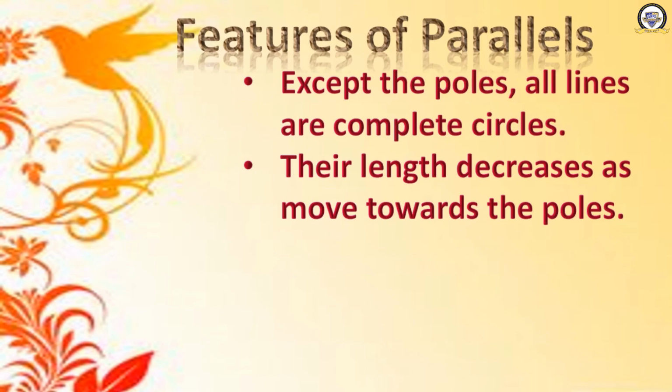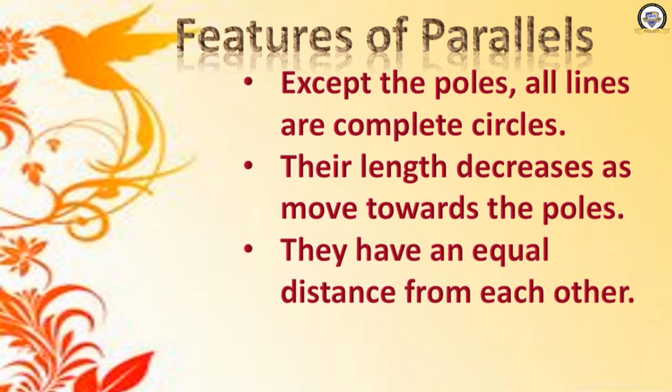What happens to the size of the circles when we move towards the north or the south? It decreases as we move towards both the poles. Why is it so? Because of the shape of the earth.